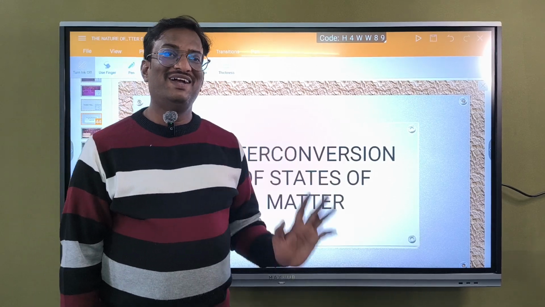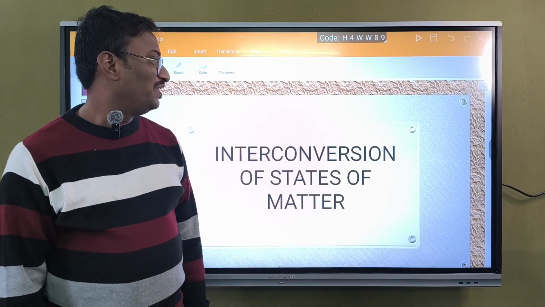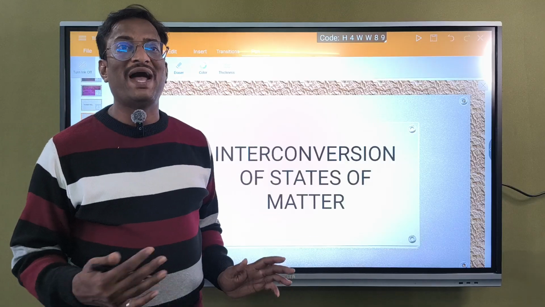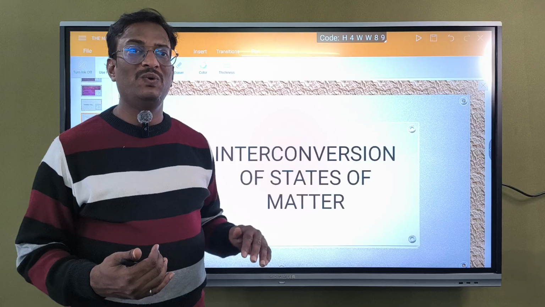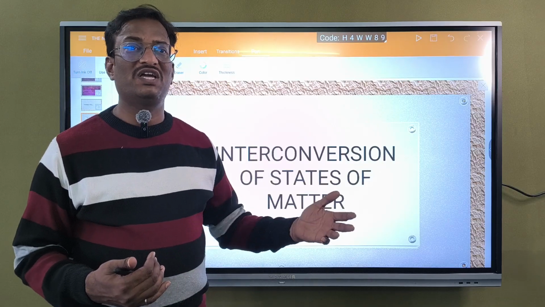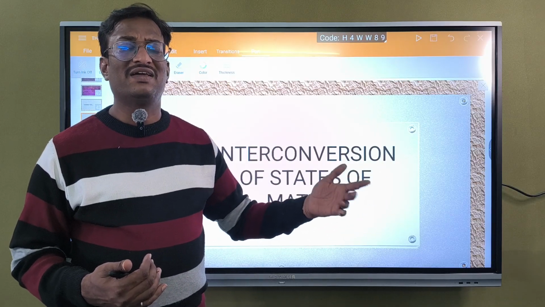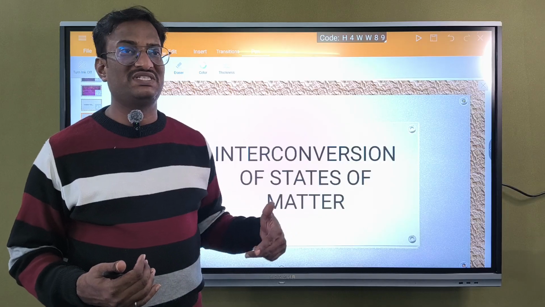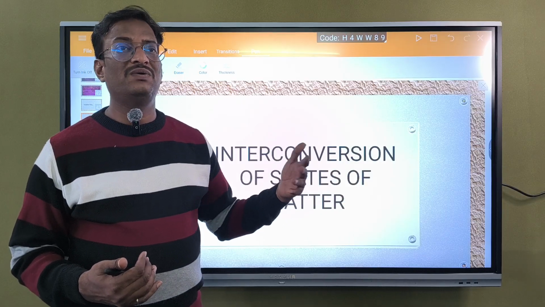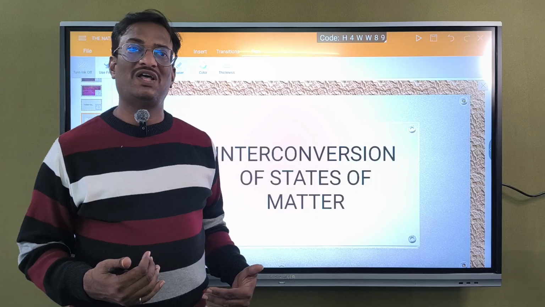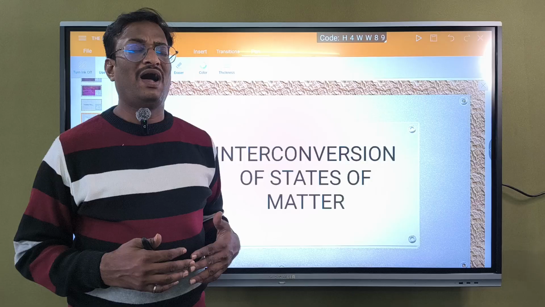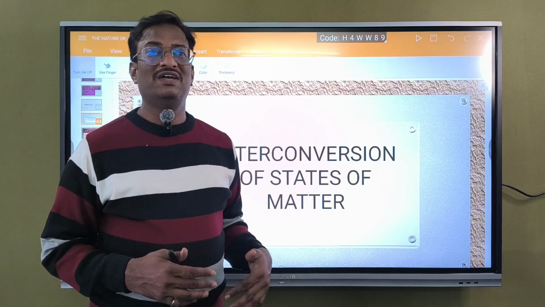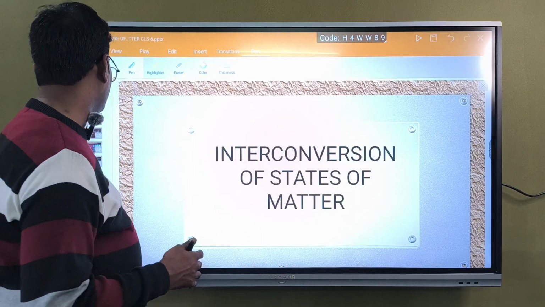Hi children, today we will discuss interconversion of matter. It means matter can be converted from one form to another, that is, solid to liquid, liquid to gas or vapor, vapor to liquid, and again liquid to solid. A few things can be converted directly from solid to vapor and vapor to solid. So we will discuss these one by one, right?